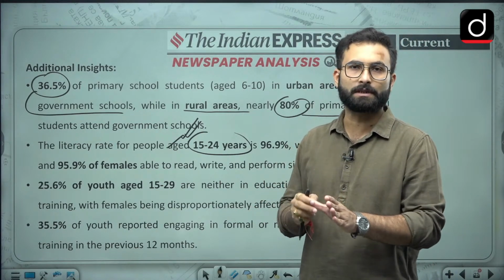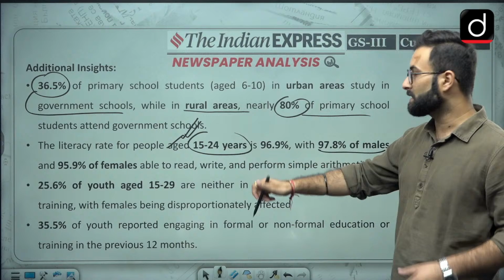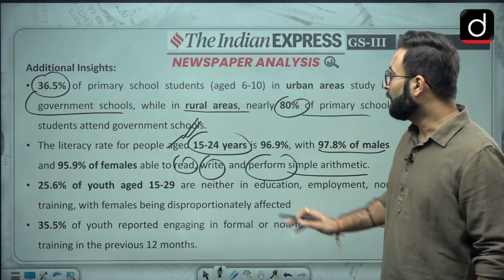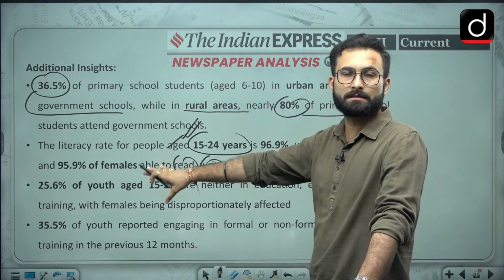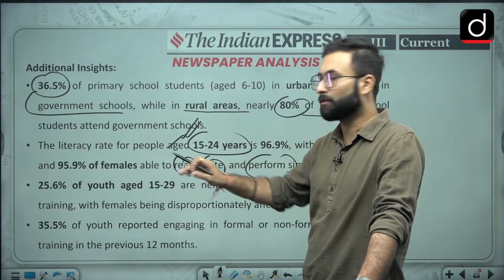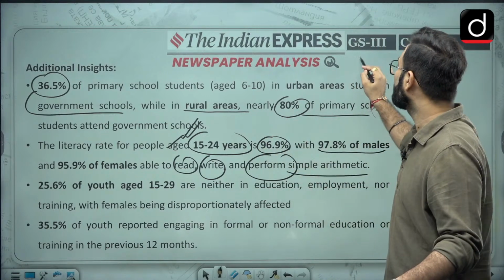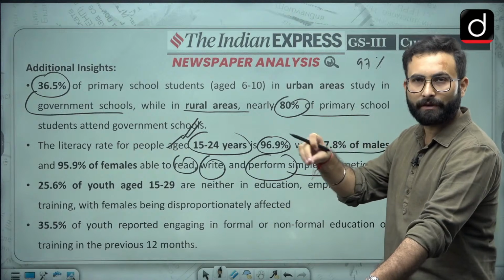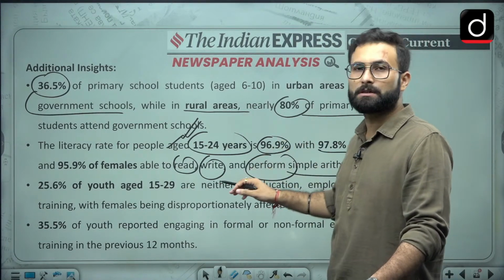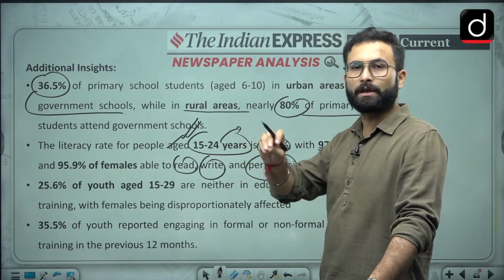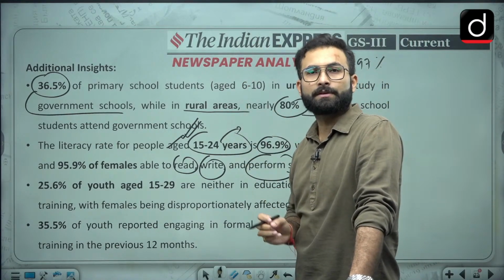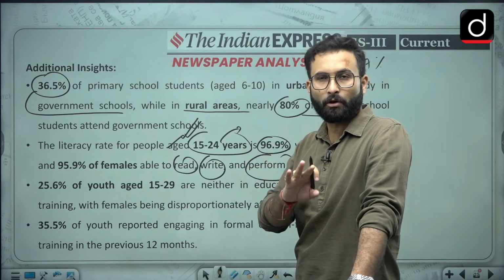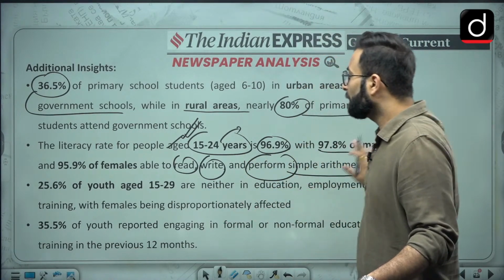Okay, so that is a good sign because when we are talking about literacy, they are saying that people can read, write and perform simple arithmetic. Now why? Even with 96 or 97% literacy, India's overall literacy is not very good, around 75% or so. That is because after this age, the people who are 25 to 80 or 90 years old are from the previous generations, and that is why you cannot find as much literacy in them. Okay, so that is there.